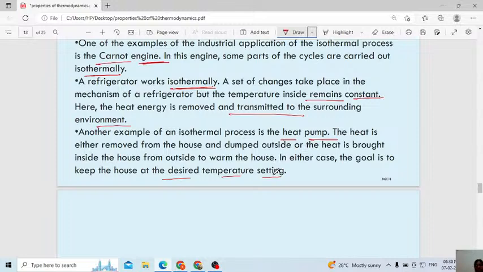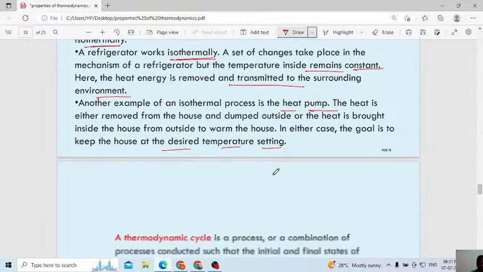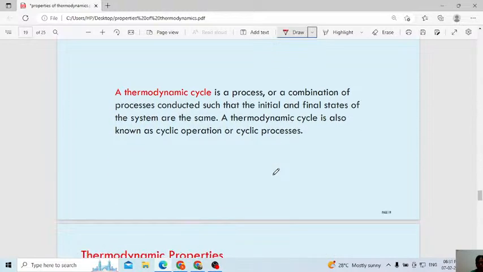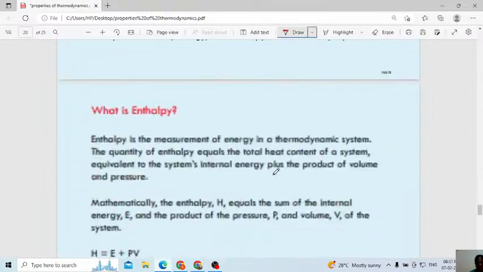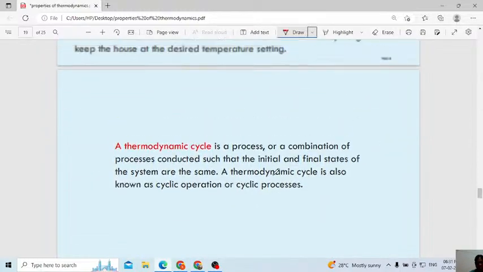The heater and the AC, how do they work? They transfer the heat from higher temperature to lower temperature. Then the thermodynamic cycle, there is still more, it is not complete yet.